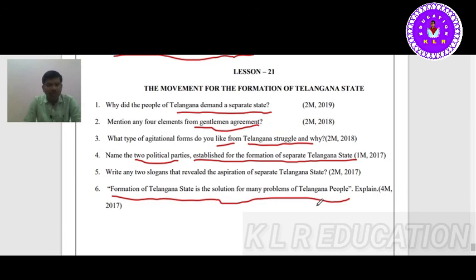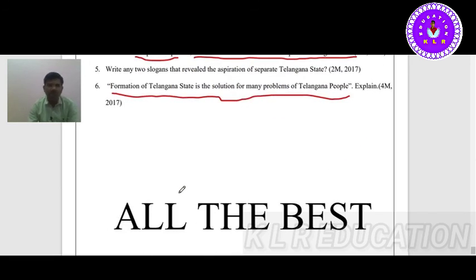So we demanded, and finally our demand was fulfilled, and separate Telangana state was formed on 2nd June 2014. Telangana formation day was announced. So that's it. This is very important.